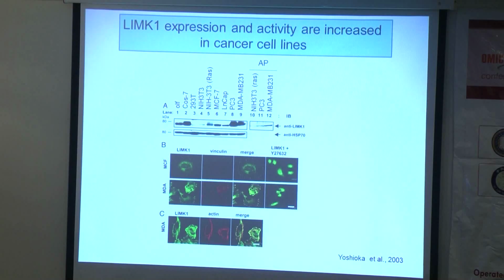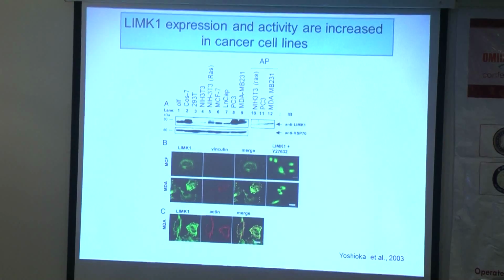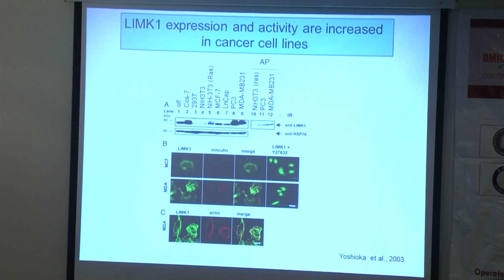So what you can see here is that LIM kinase is actually expressed at various levels in different cell lines. You can see that low to moderate levels are observed in 3T3, 293T, olfactory, as well as non-invasive cancer cell lines such as LNCaP and MCF7. On the other hand, you can see the expression levels are highly elevated in COS7, RAS transformed 3T3, PC3, and MDA-MB-231.